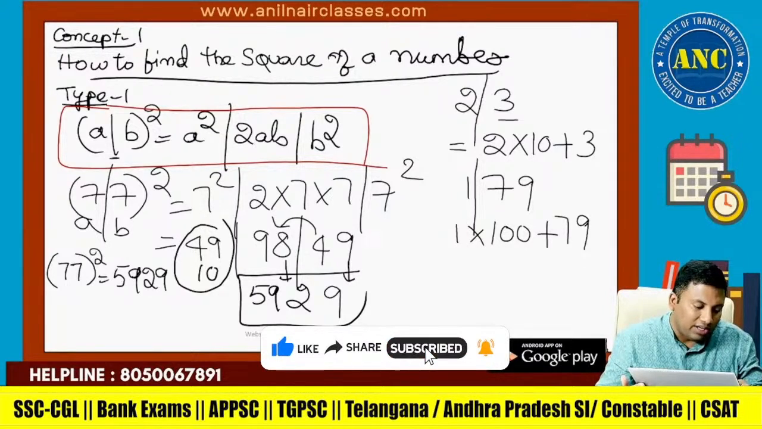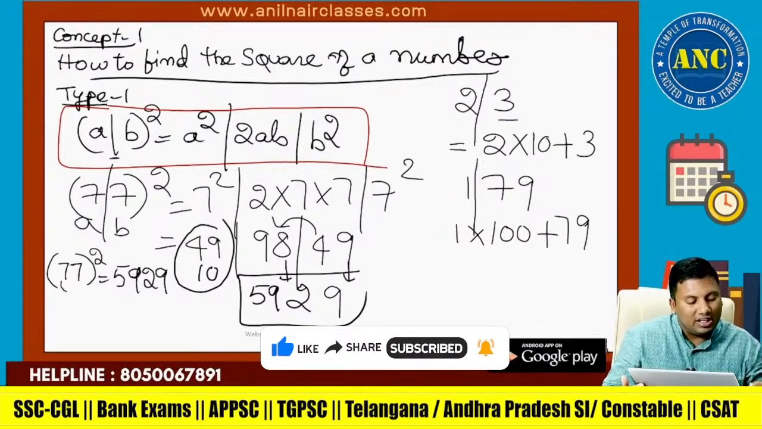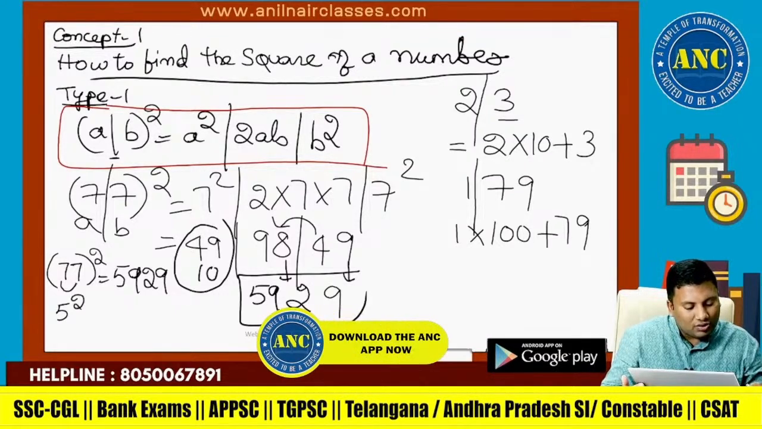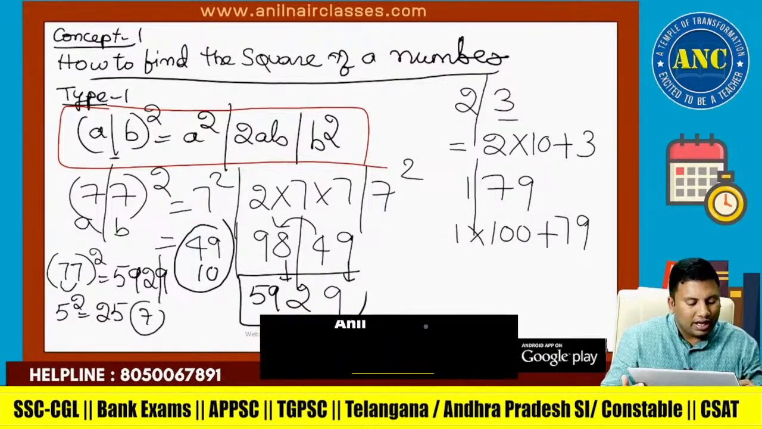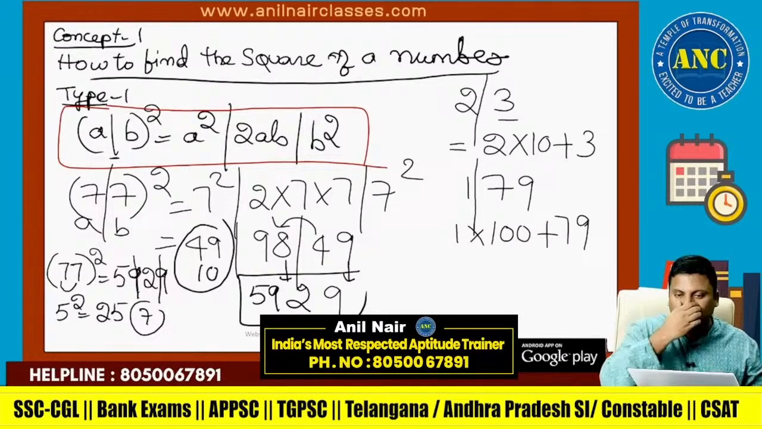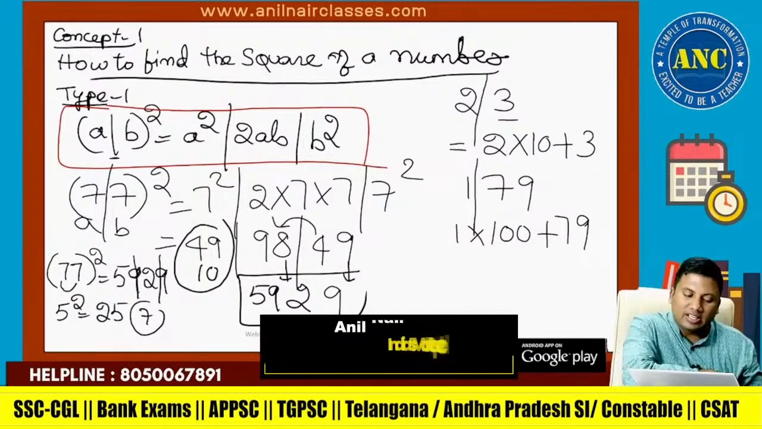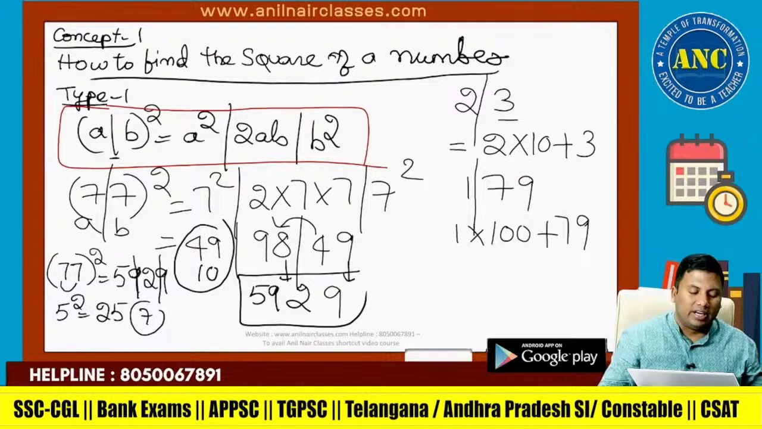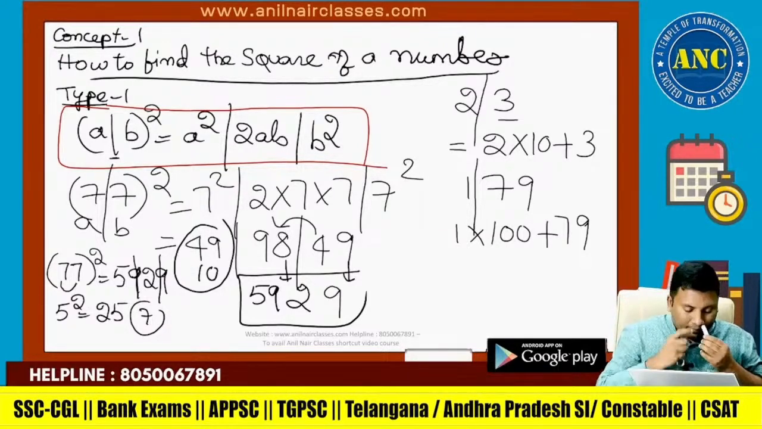So we get 5929. Check: 7 plus 7 is 14. Digital sum of 14 is 5. 5 square is 25, 2 plus 5 is 7. 9 cancel, 5 plus 2 is 7. I hope it is clear, right? 77 square is 5929.